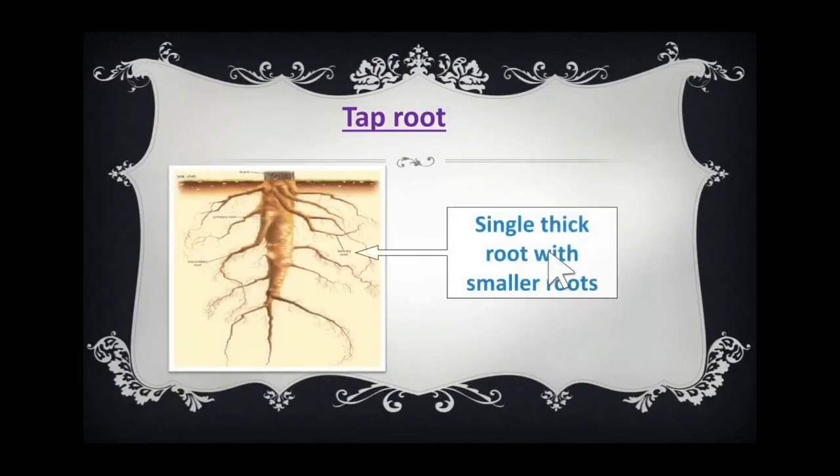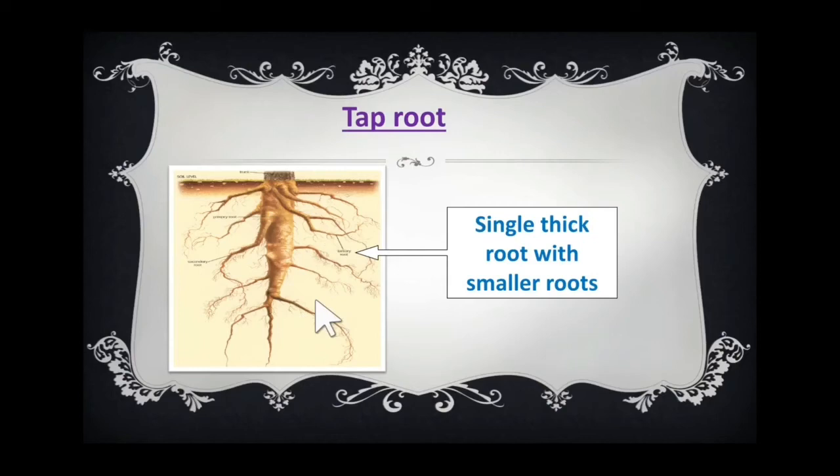It is a single thick root with small roots, and these small roots help to hold the plant firmly in the soil. These smaller roots are covered with tiny root hairs. You can see in this picture, right? This type of root is called taproot.